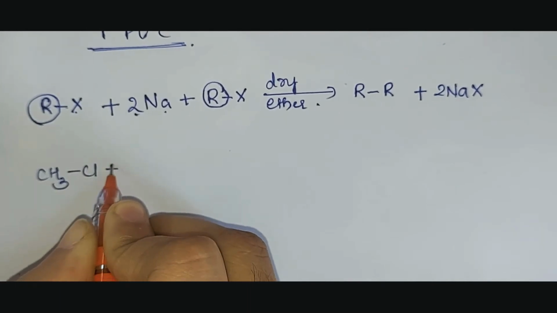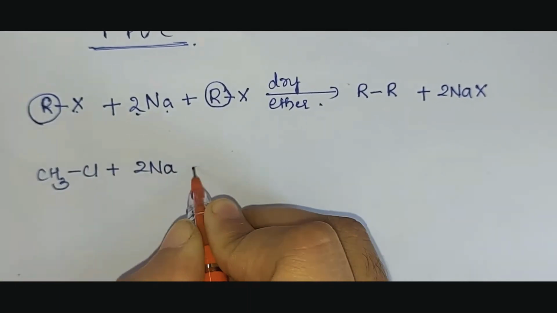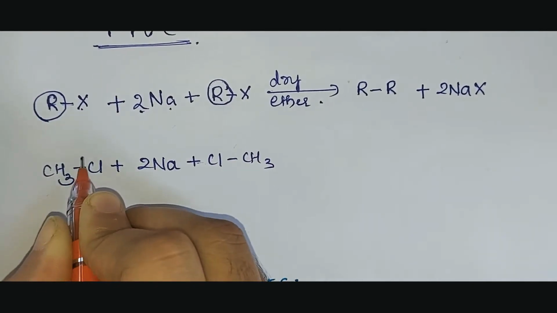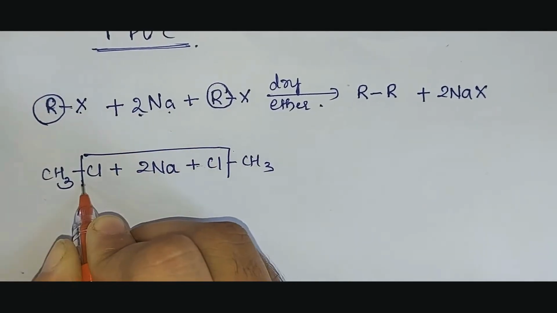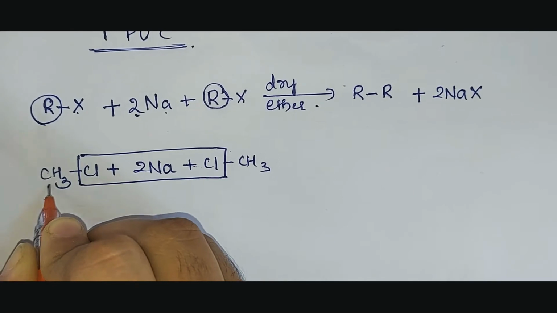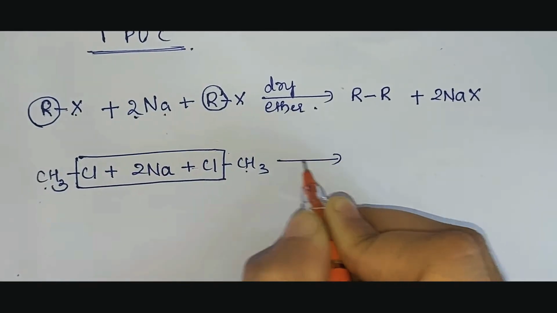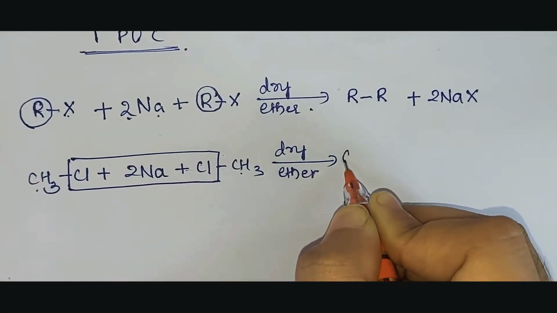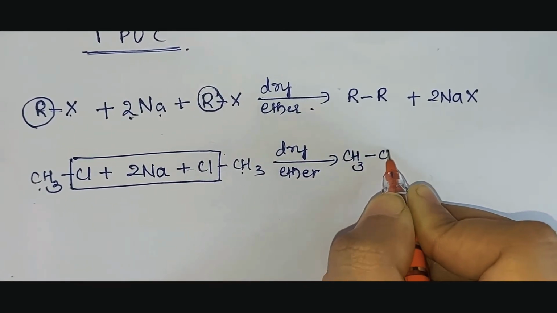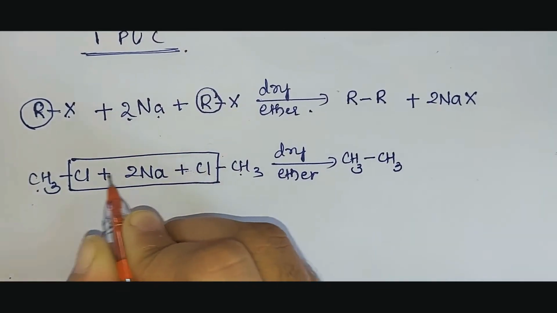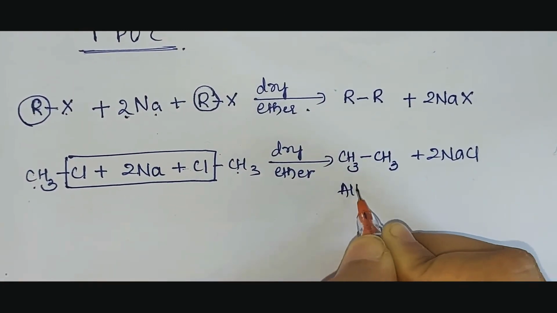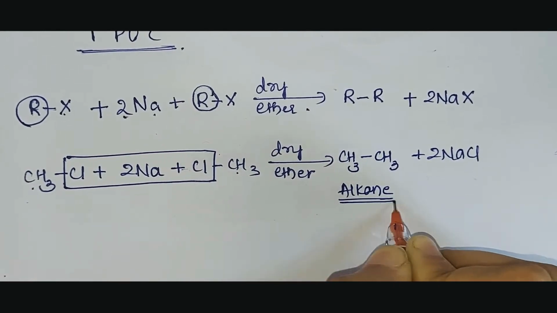When you take an example of methyl chloride reacting with sodium, remember how many alkyl halides we require: 2 alkyl halides, and the reaction always takes place in the presence of dry ether. So NaCl will be removed and the CH3 group will get bonded to another CH3 group, and the other product is 2NaCl. So here the product obtained is an alkane.